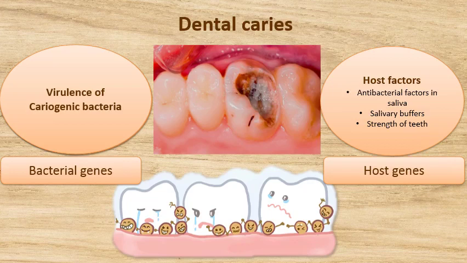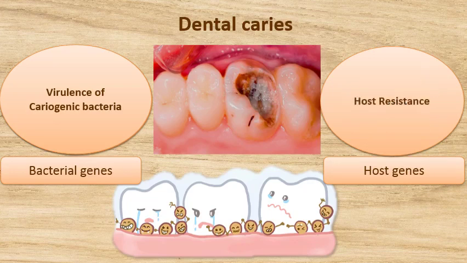On the other hand, if the host genes can enhance these characteristics, then the host resistance to cariogenic bacteria will increase. So that is how the bacterial genes and host genes will determine the development of dental caries.